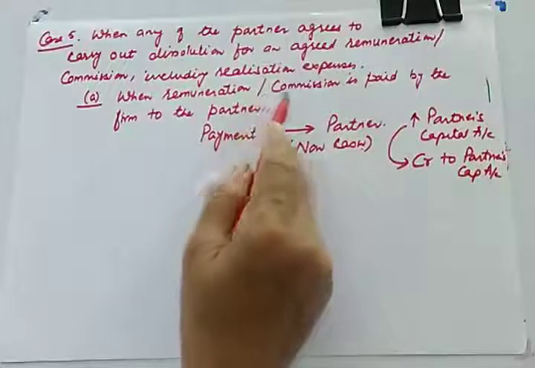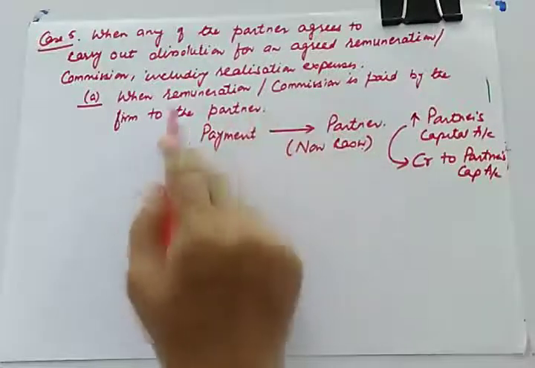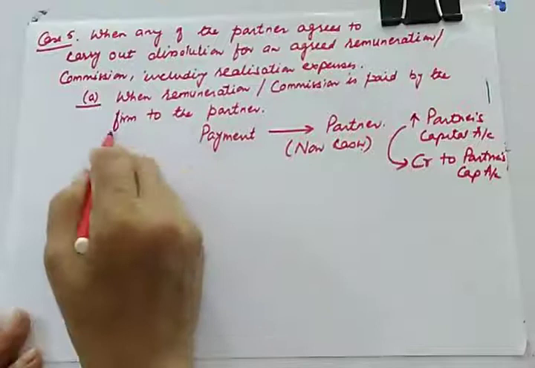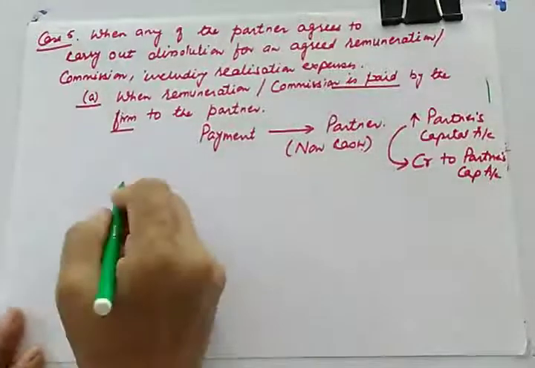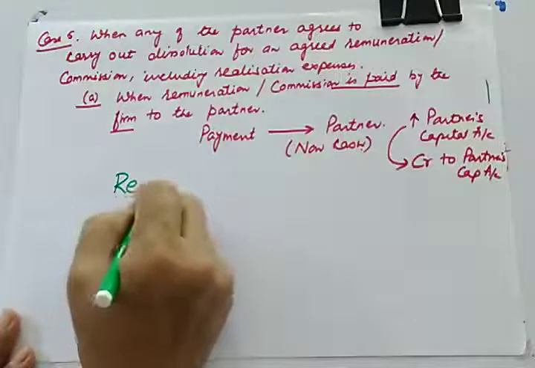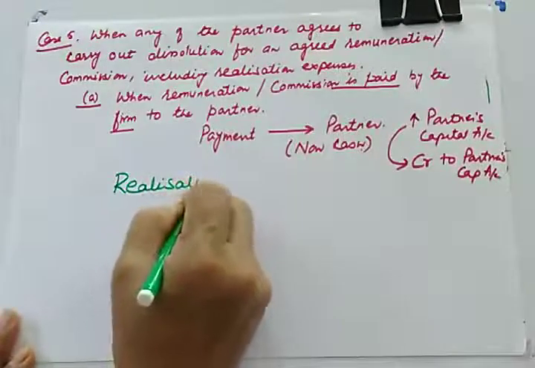Now giving a remuneration or commission to a partner by the firm, it is an expense for the firm. This part is an expense for the firm, and you know how to deal with the expense. For expense, we will be giving debit to realization account.